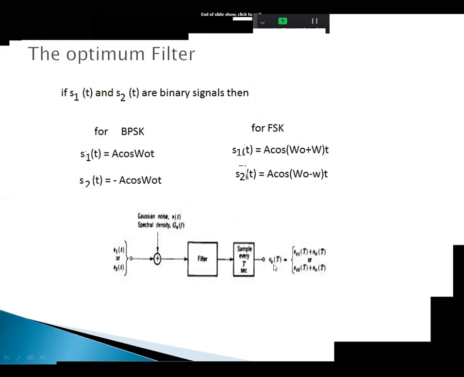The output of the filter through the sample switch is S01 of t plus N of t. N of t is added to the first signal, that is S01, the output 1, plus N of t, and S02 of t plus N of t. So the input is S1, S2, the outputs are S01, S02, plus N of t, added as Gaussian noise.